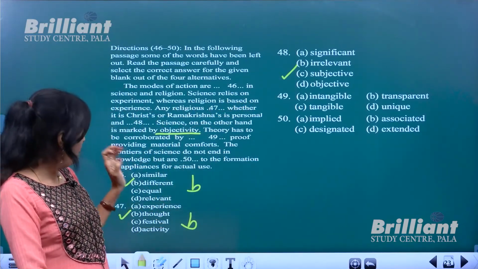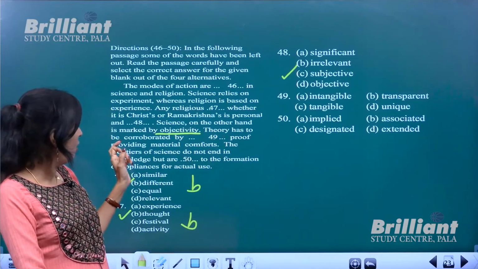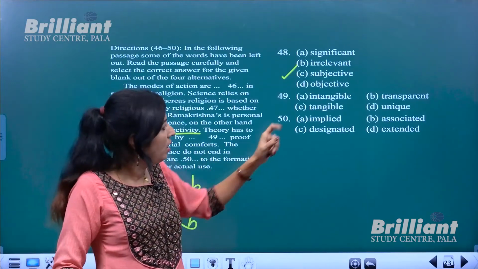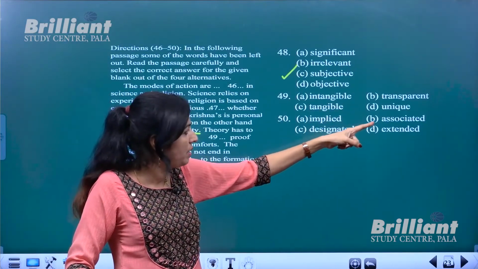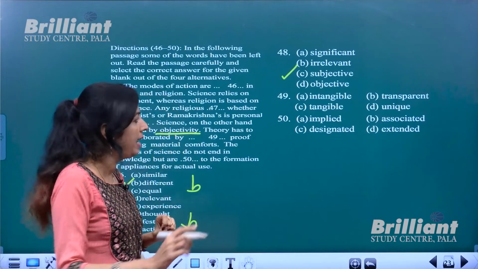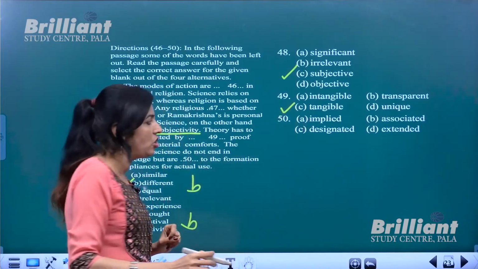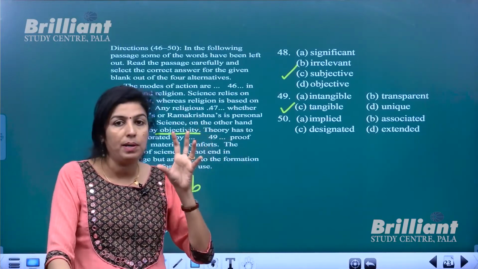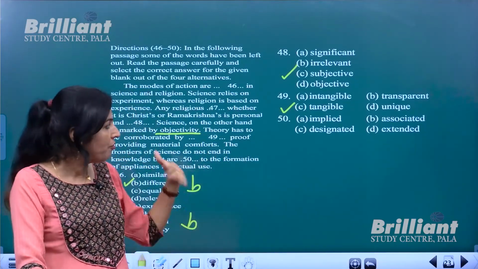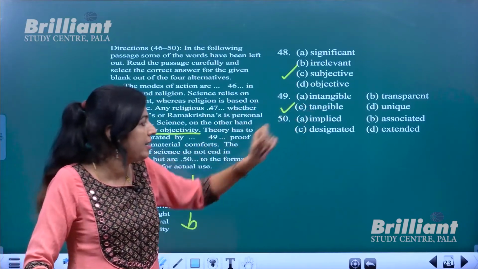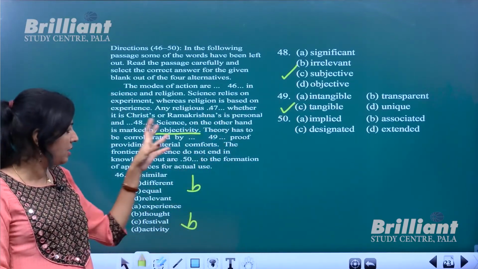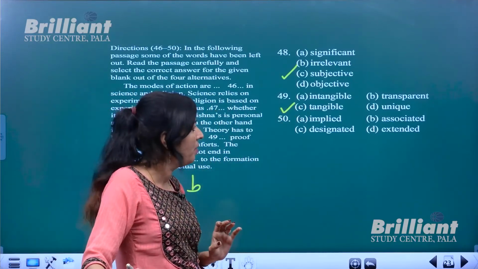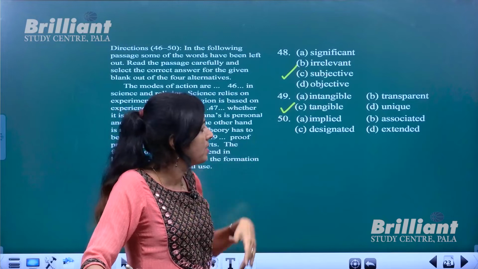Okay. Now, theory has to be corroborated by dash proof. What type of proof? Is it intangible, transparent, unique, or tangible? So what is the meaning of tangible? Tangible means something which can be felt or which can be experienced, or factual. Okay, factual proof. So factual is tangible. When we speak about science or scientific theories, it's always factual, right? So that is another word, tangible. All right, not intangible, which is just the opposite.